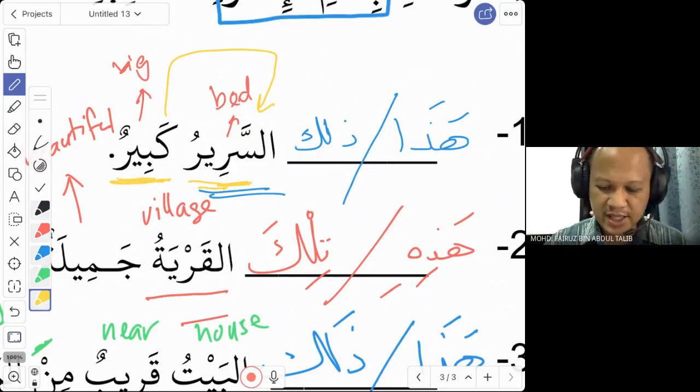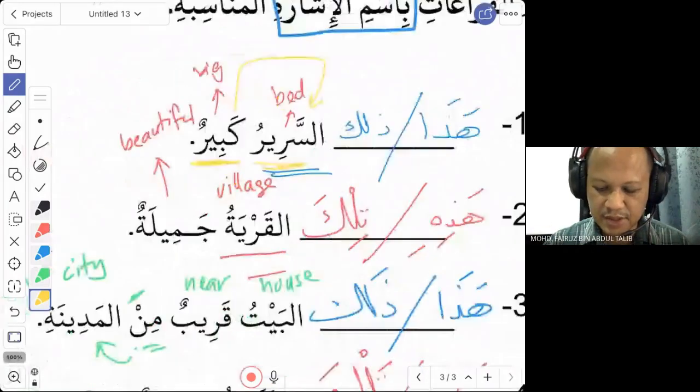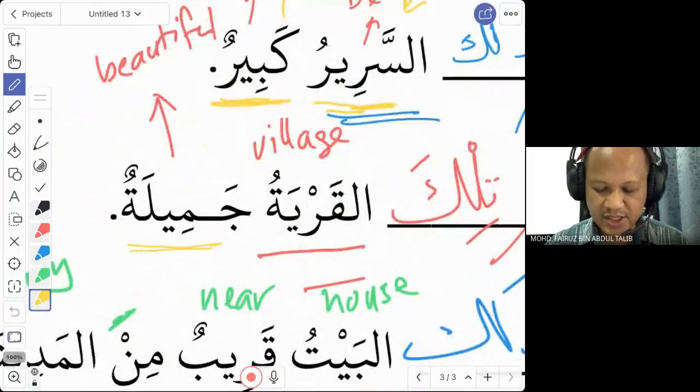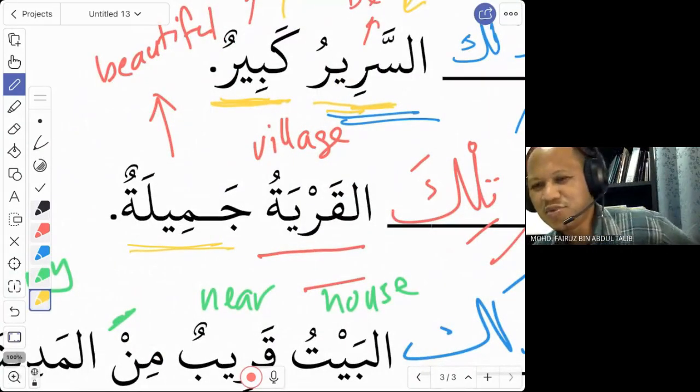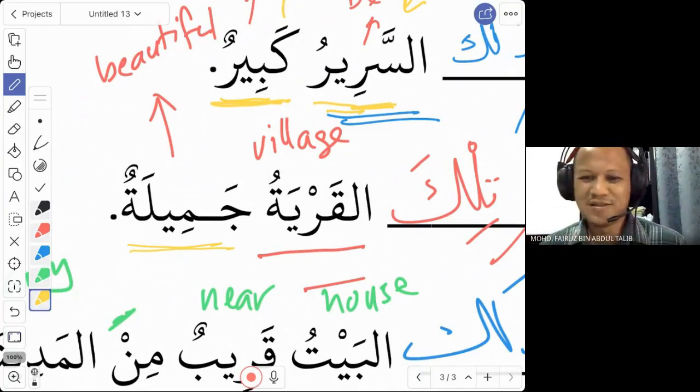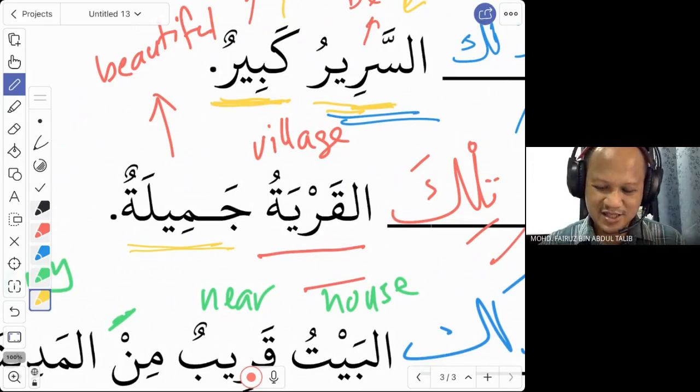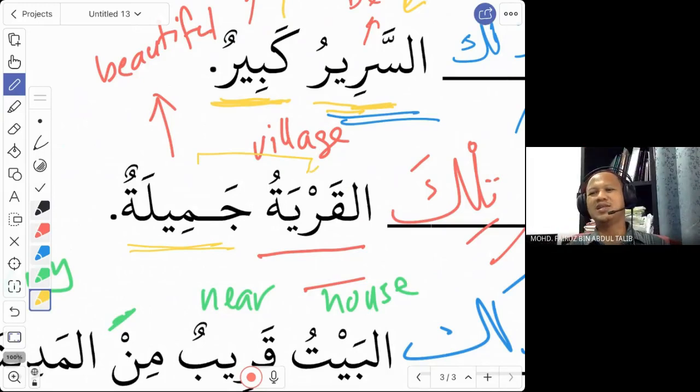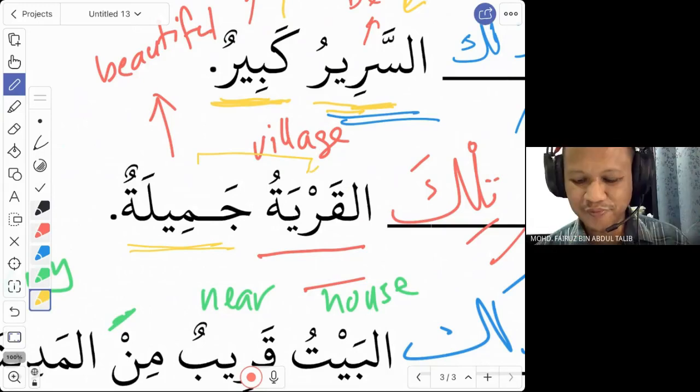But if you look at the second example, the word jamil, which word is it referring to? What is beautiful in this sentence? Al-Qarya, yes. And what is the gender of the word qarya? Muzakkar or muannas?